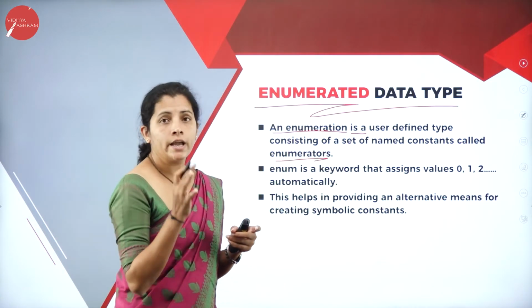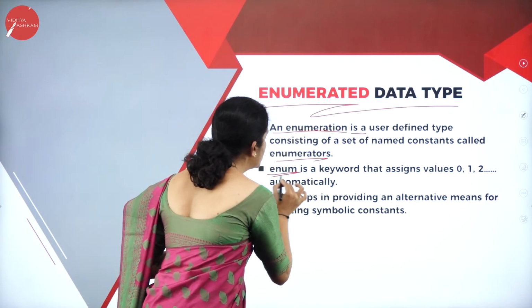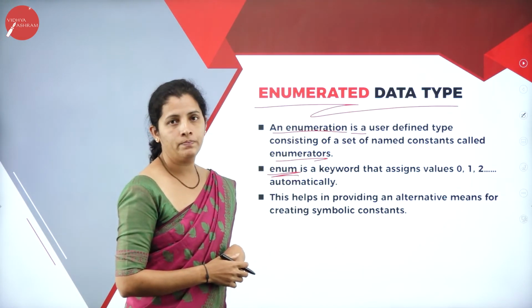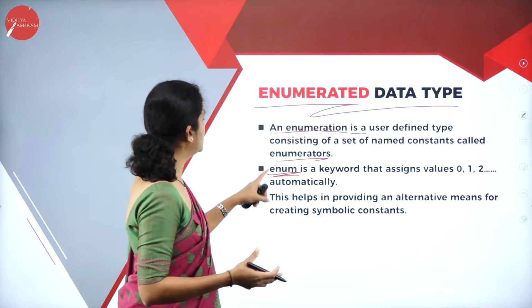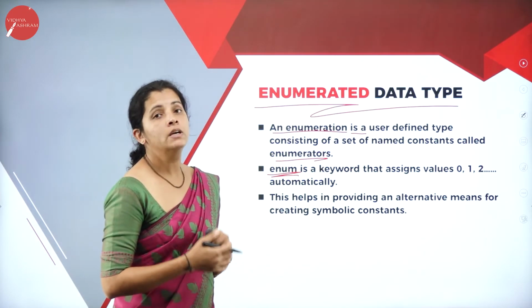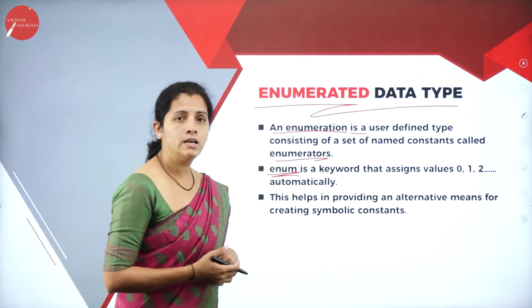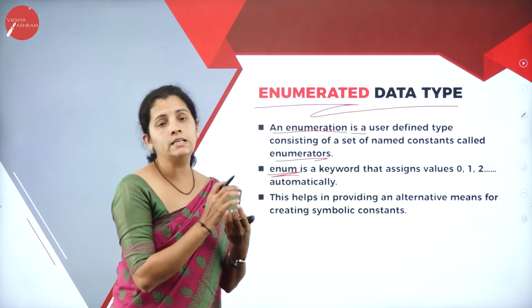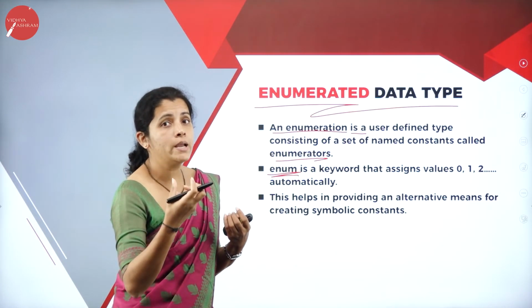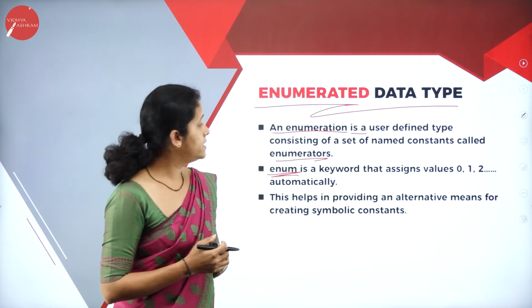To create enumerator data type, I'm going to use the keyword enum. How I'm going to create enumerator data type? That is with the help of enum keyword, I can create enumerated data types. So according to the definition, we know that it is a set of named constant. And how the values are assigned here?